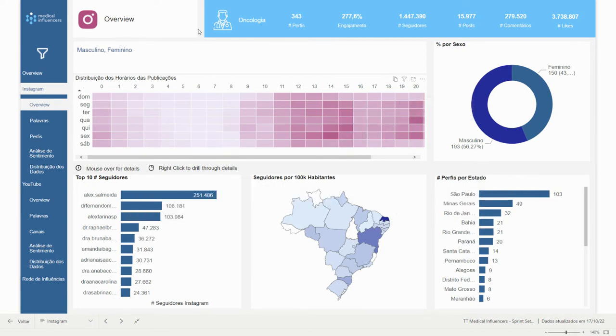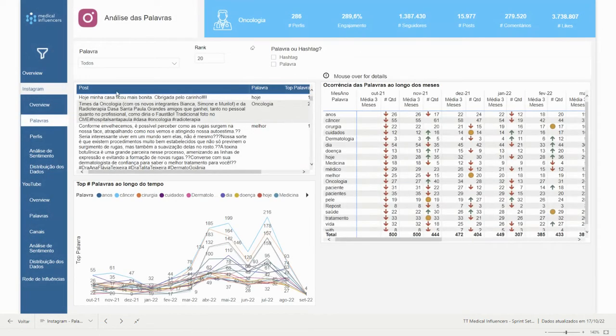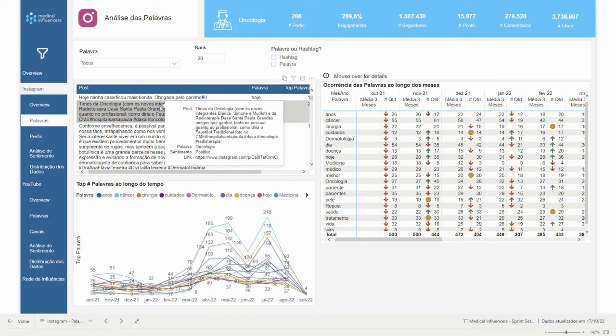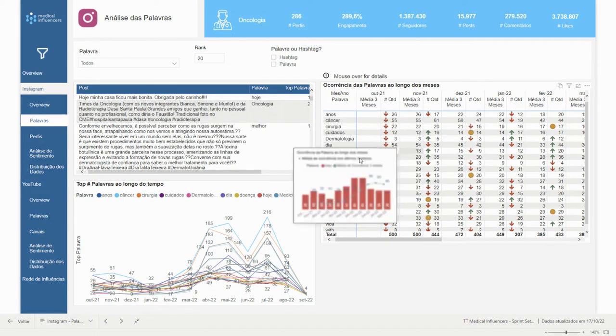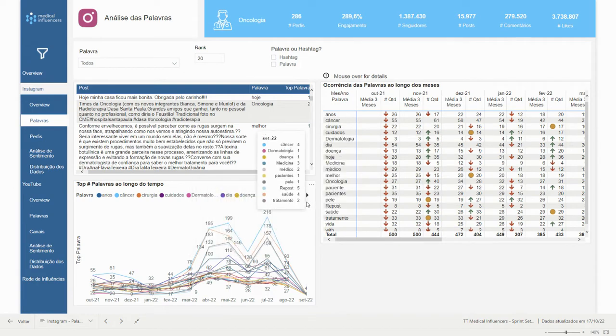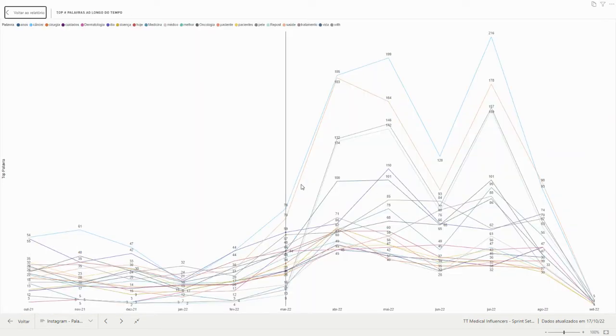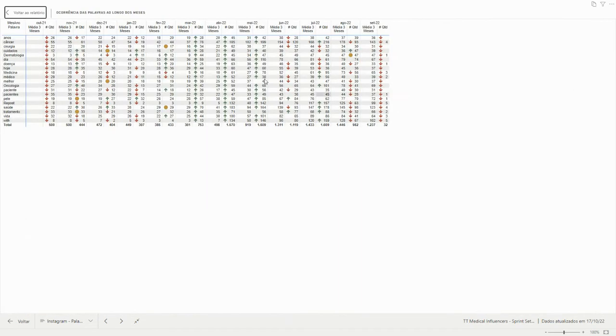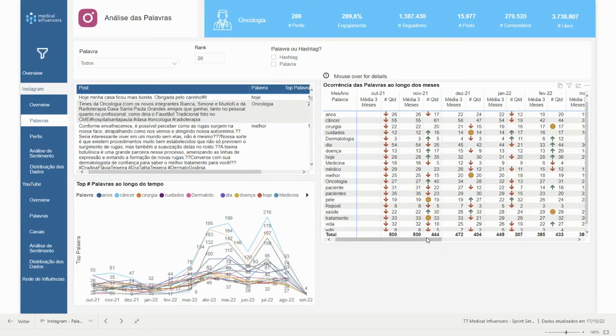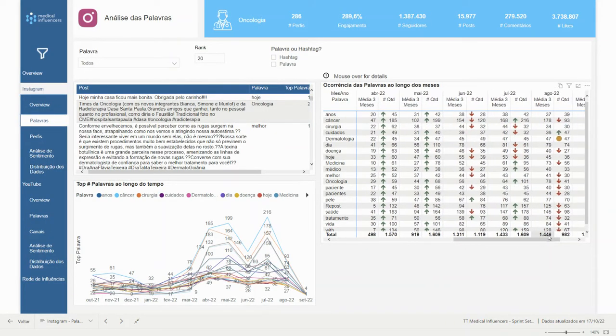Okay, so in the next page here, you can see an analysis of words. So you can analyze using this chart here the words that are more used, and you can analyze also this table here. Okay, and with this table you can see the variation month by month for each word here.